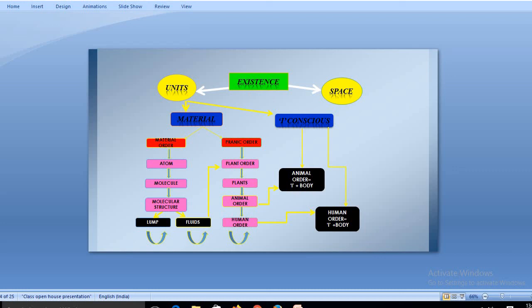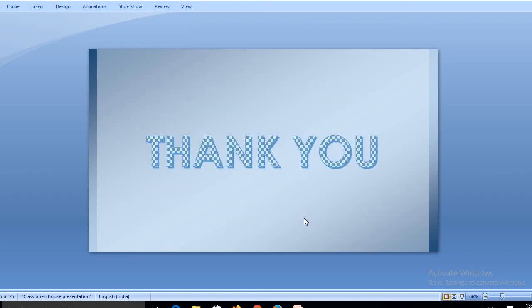Whereas the unit is something which actually helps in gathering all of these within the existence only. So these two are very important: materialistic and consciousness.